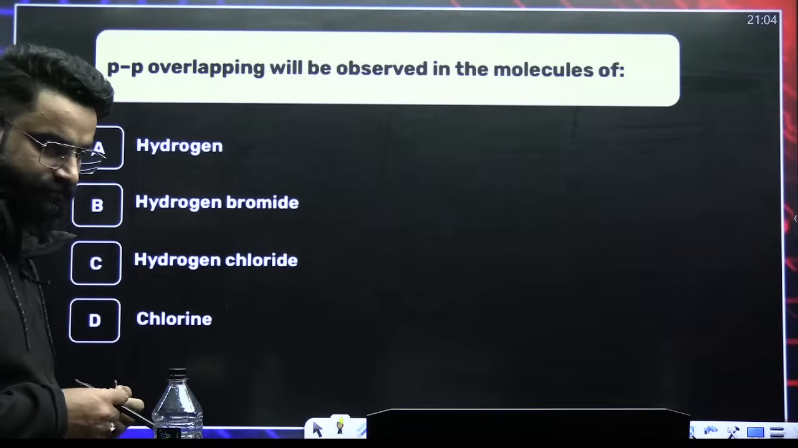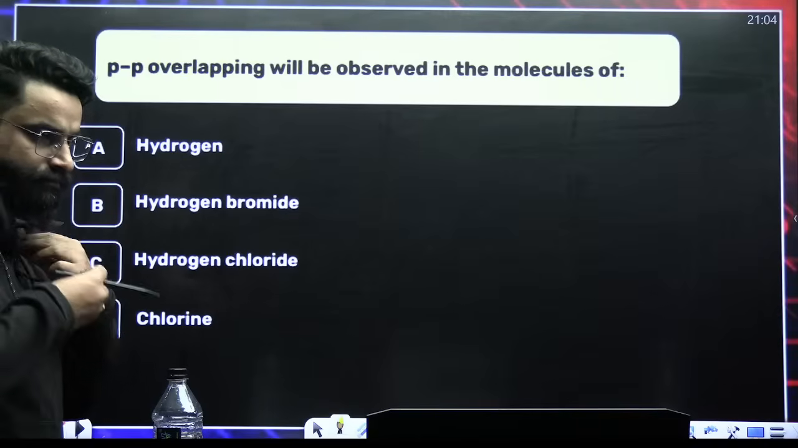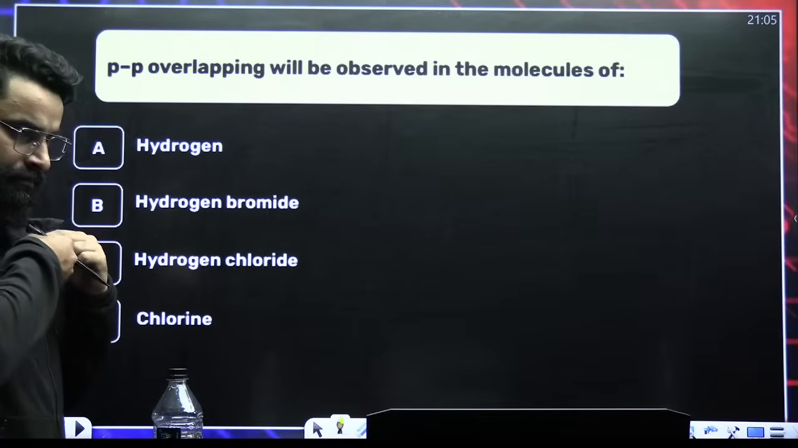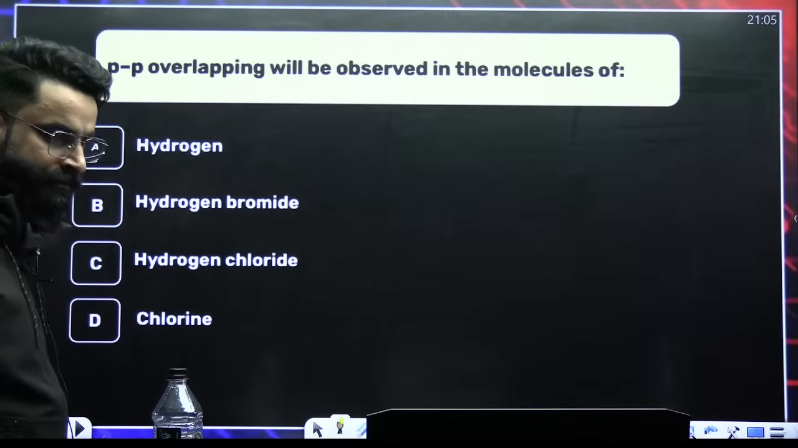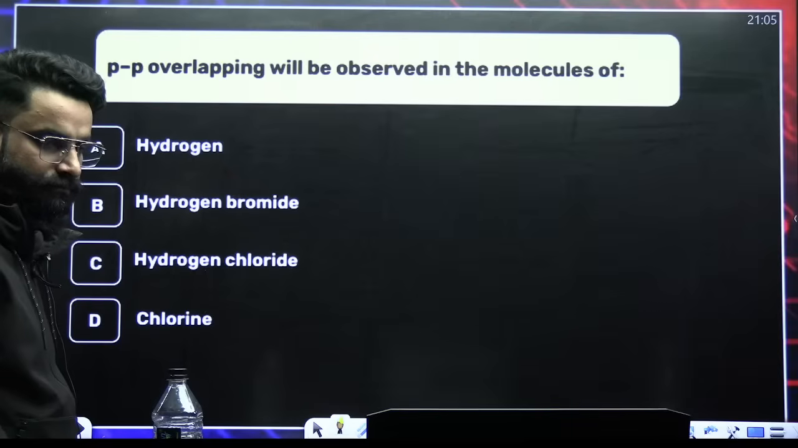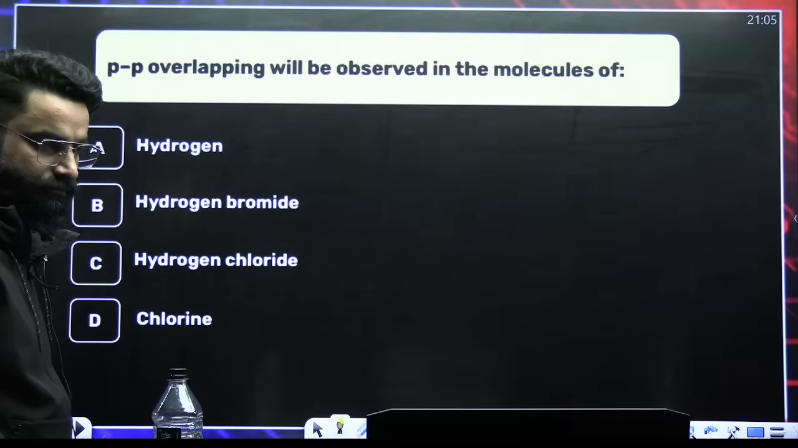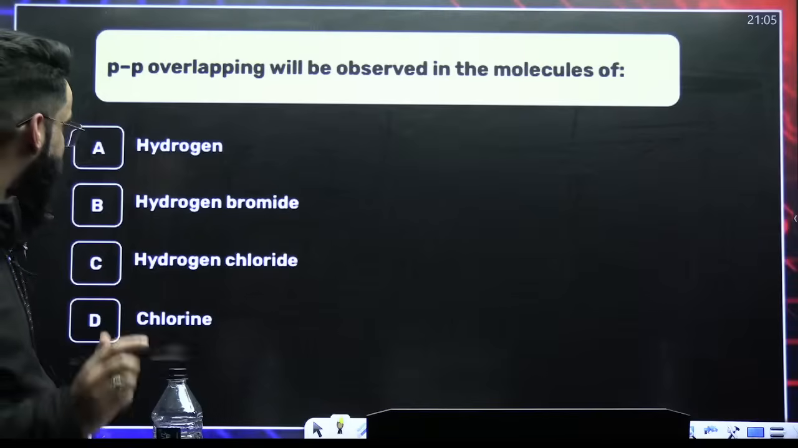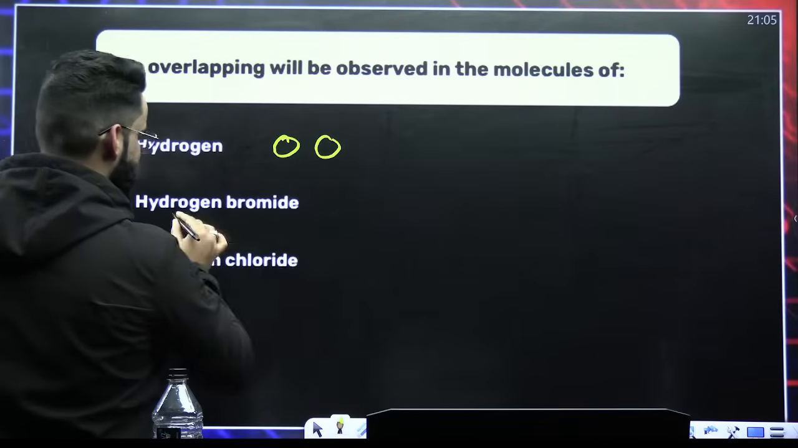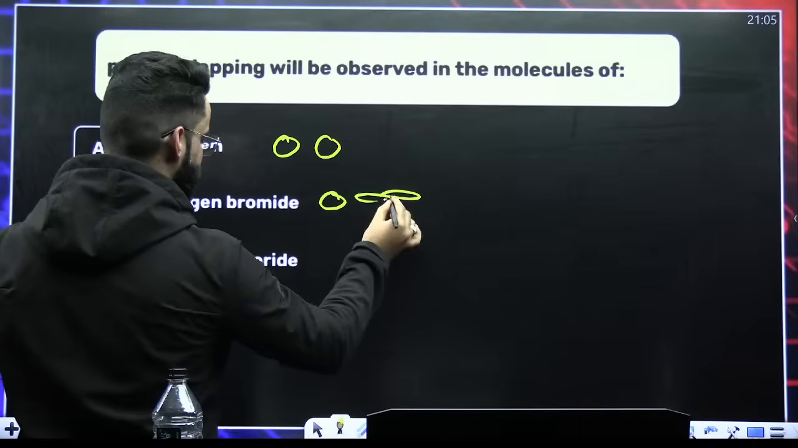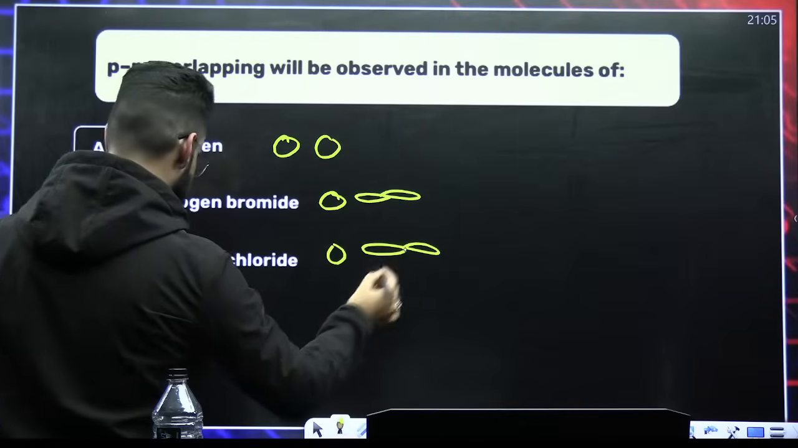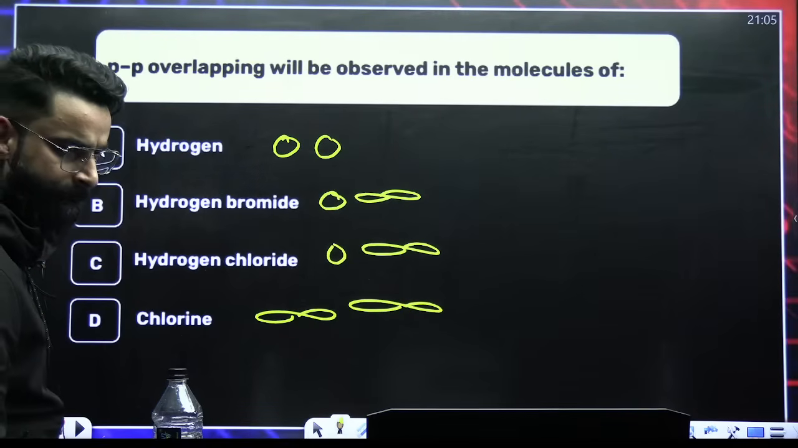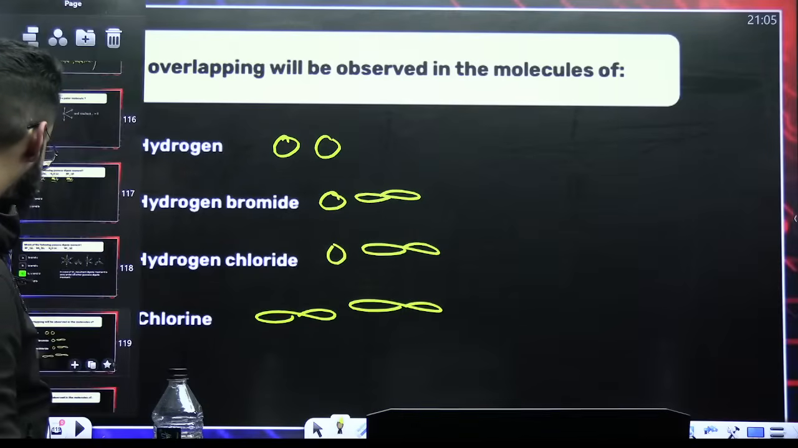What do you think about this one? PP overlapping will be shown by what? See, H2 molecule will show SS overlapping. HBr will show SP overlapping. HCl will show SP overlapping. Chlorine, p orbital, chlorine, p orbital, they will show PP overlapping. This also we have discussed yesterday.